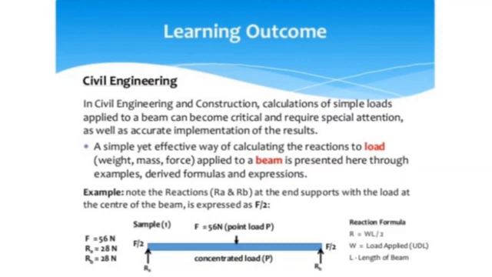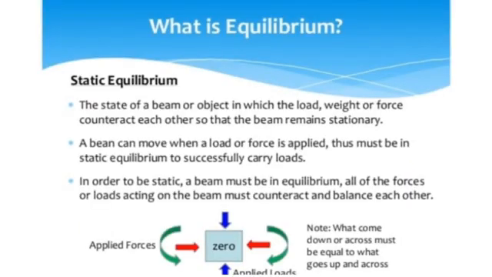Example: find the reactions Ra and Rb at the end supports with the load at the center of the beam. What is equilibrium? Static equilibrium: the state of a beam or object in which the load, weight or force counteract each other so that the beam remains stationary.